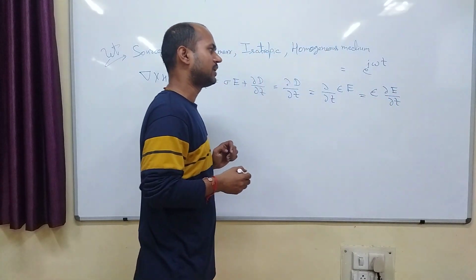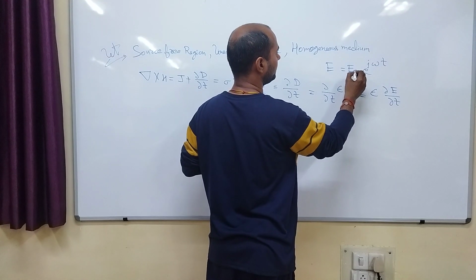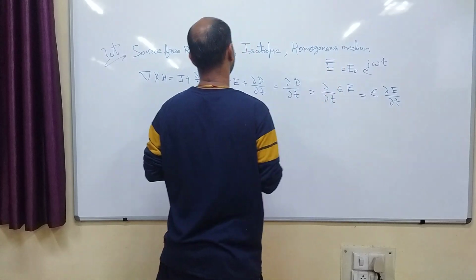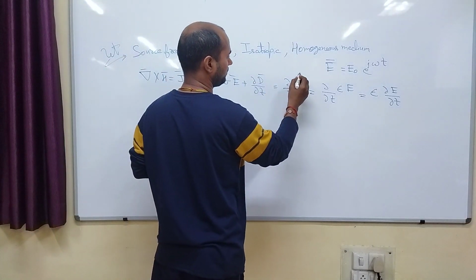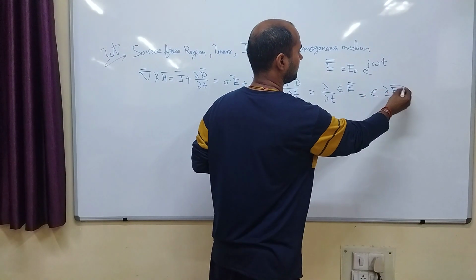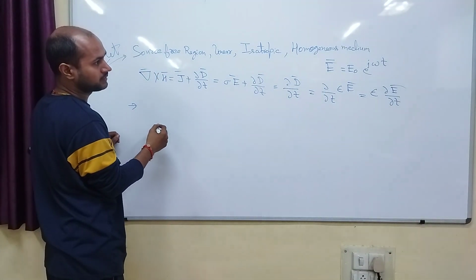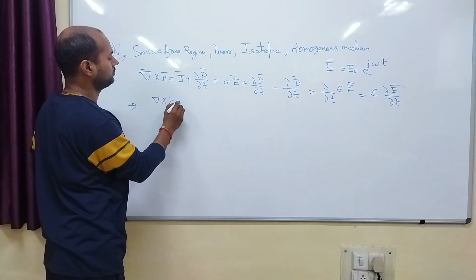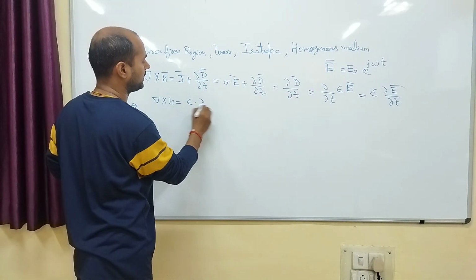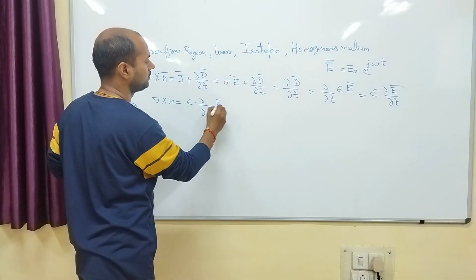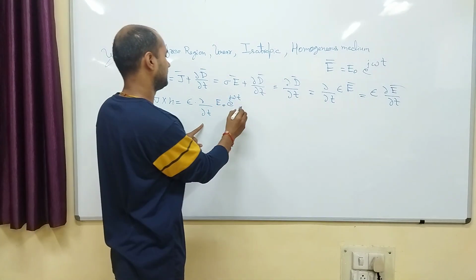So again consider what may be the E. E may be E naught into e power j omega t. Again consider all the vector form, right? So del cross H will be equal to epsilon into dou by dou t of E naught e power j omega t. What will be the derivation?